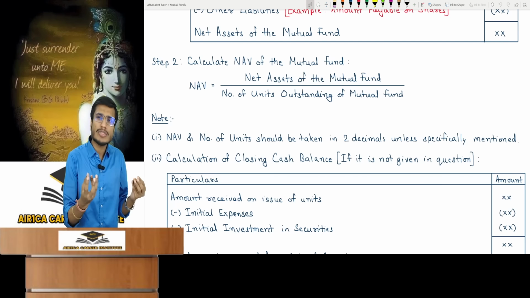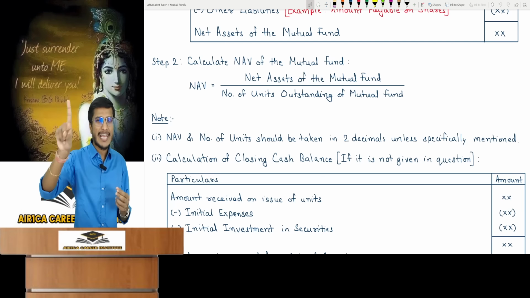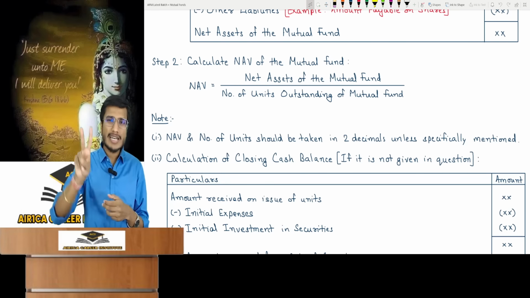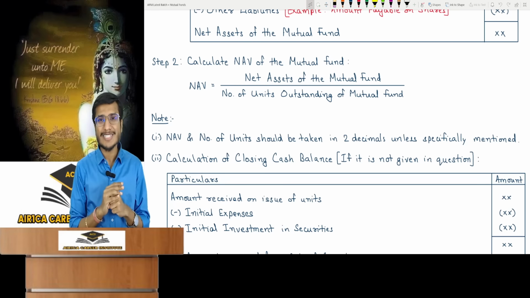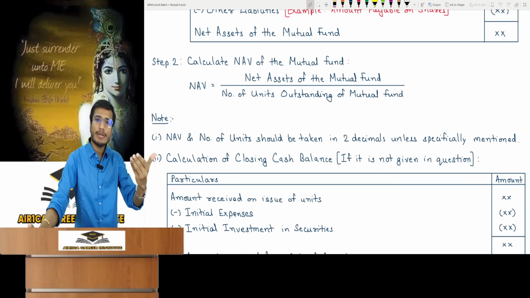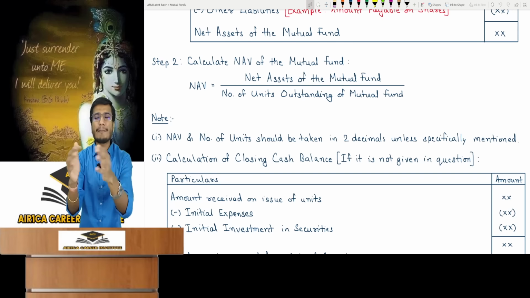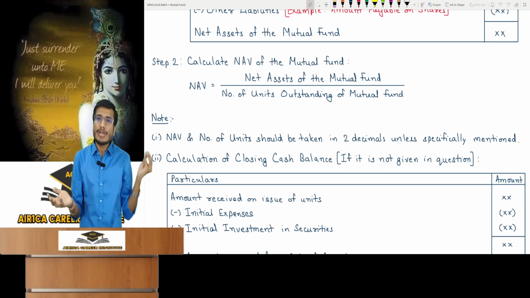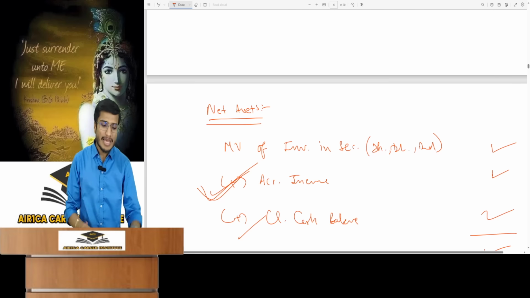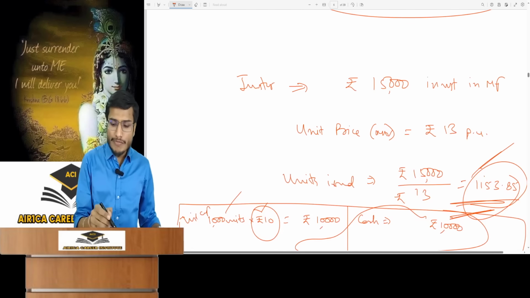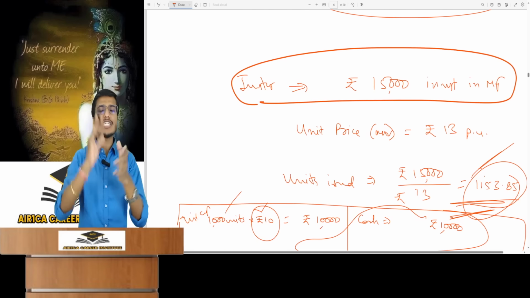But how can the number of units be in decimals? For example, if I want a share of a company, I can easily take 1 share. You can take 2 shares, but you cannot take 1.5 shares. Have you ever heard of any company's shares being available in decimals? However, a mutual fund gives units in decimals. A mutual fund is not a company, it's a common pool of money. So when an investor puts money in it, suppose I am an investor, and I have told the mutual fund that I want to invest 15,000.